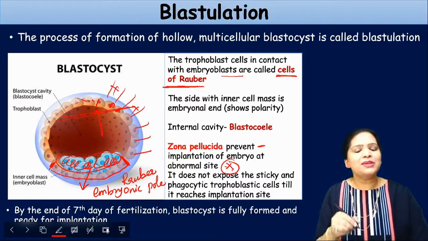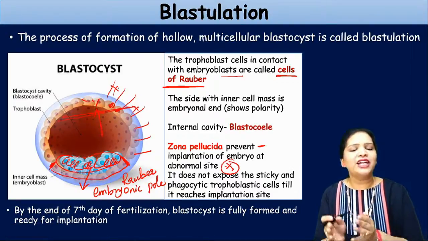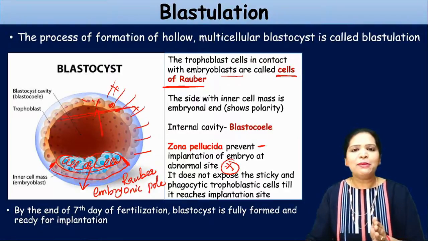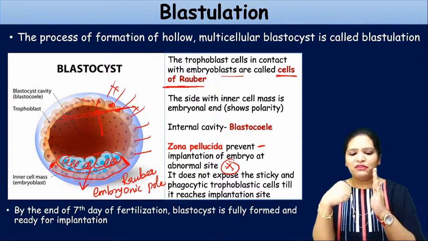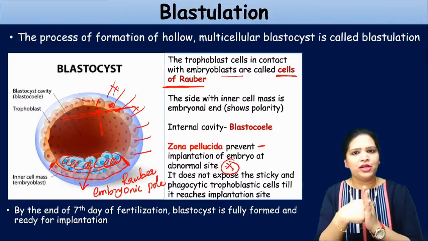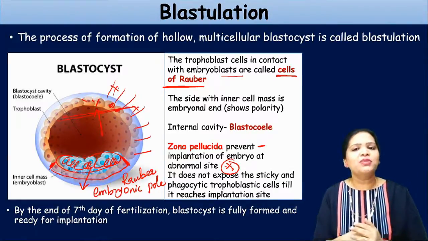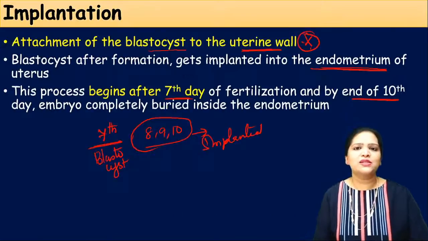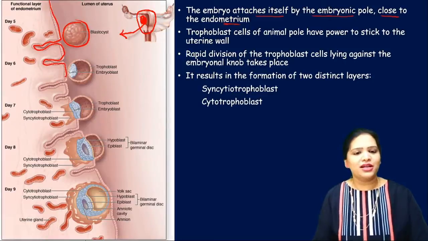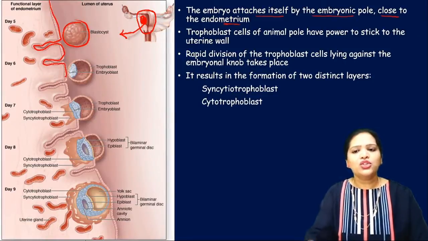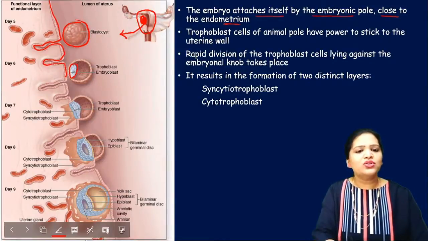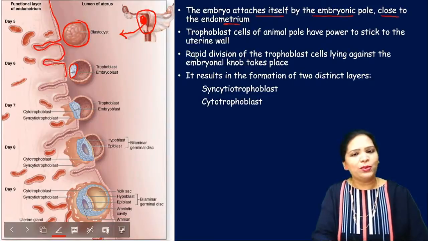So when this blastocyst comes in contact with the endometrium, this embryonic pole has to come and first attach to the endometrium, then only the cells will enter inside. Attachment towards the embryonic pole is very important for a successful implantation to occur, right? So the embryonic pole comes close to the endometrium. See here, this blue color is the embryonic pole, and it is coming close to the endometrium.